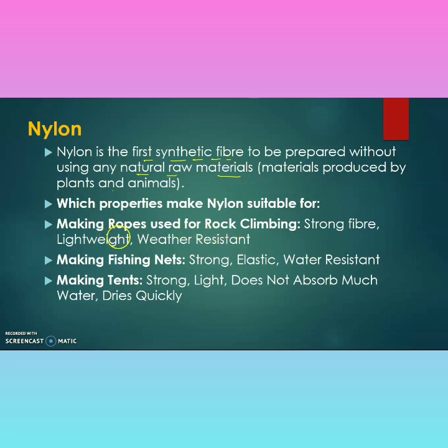It is a property by which it is used for making ropes; making fishing nets due to the property of being strong, elastic and water resistant; making tents due to its property of being strong, light, not absorbing much water and drying quickly. So these are the properties of nylon, due to which it can be used in different ways in our daily life.